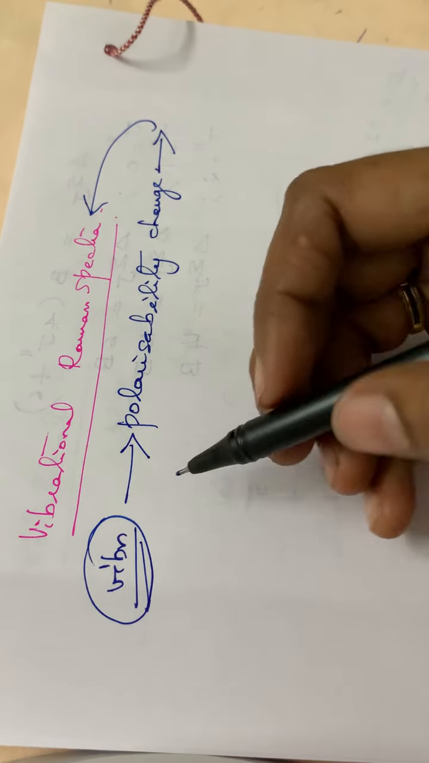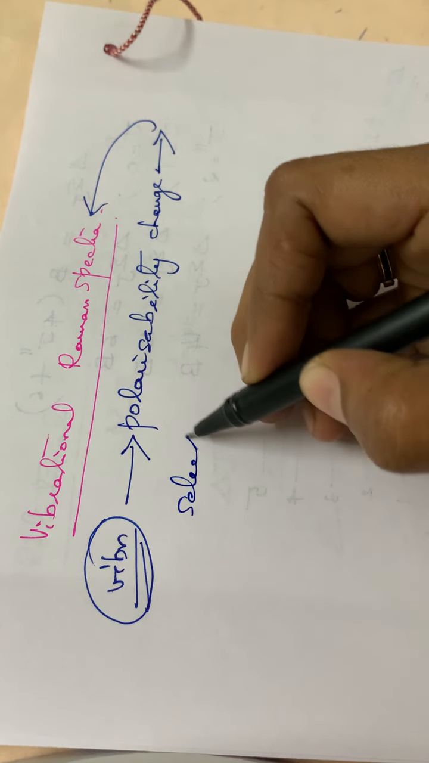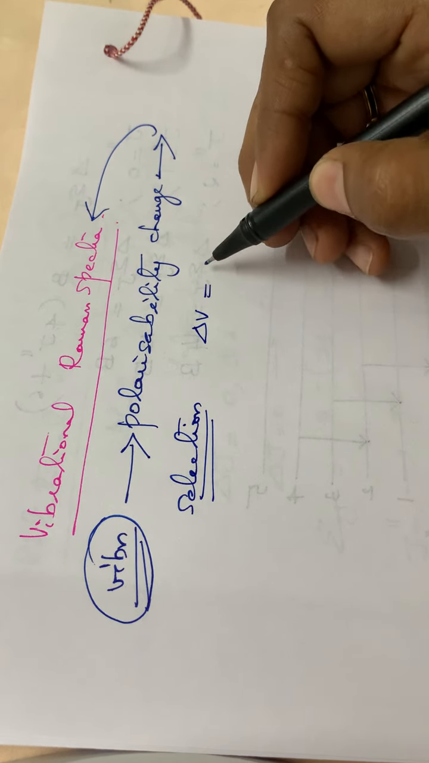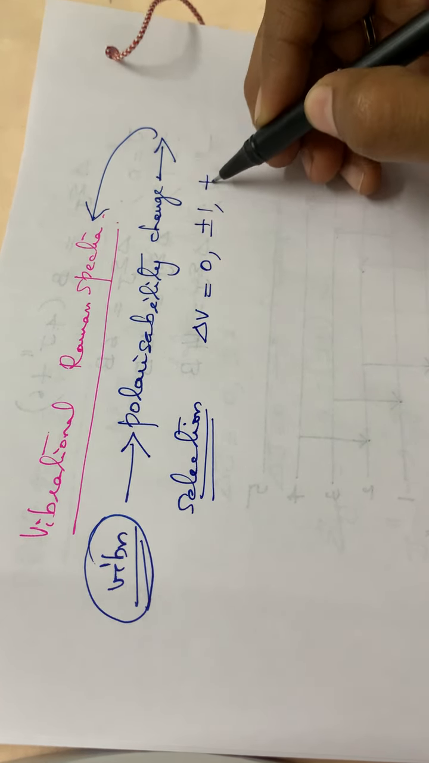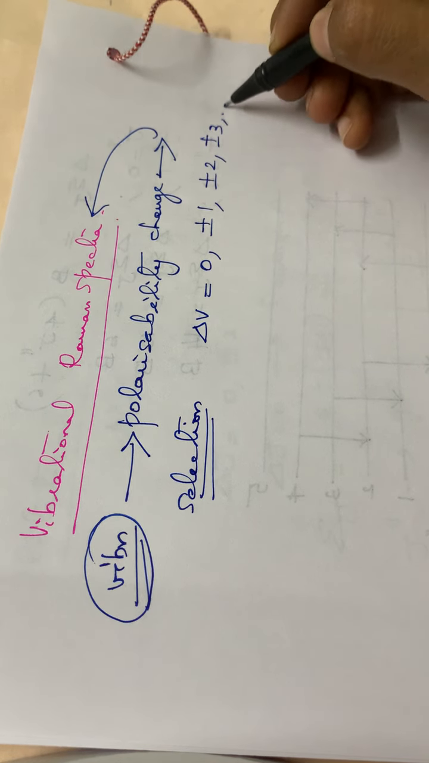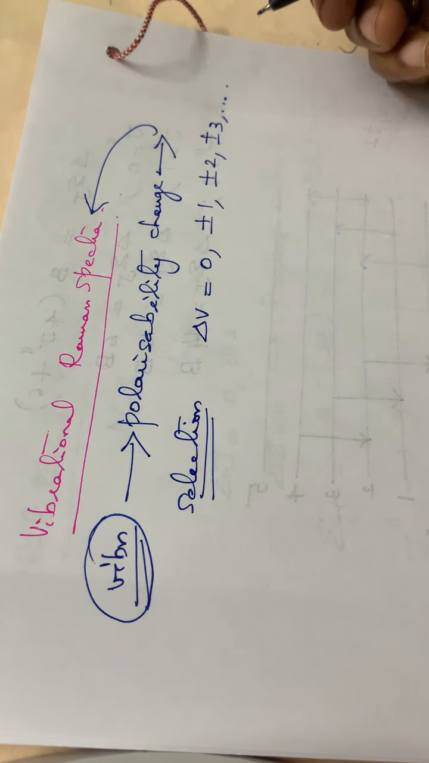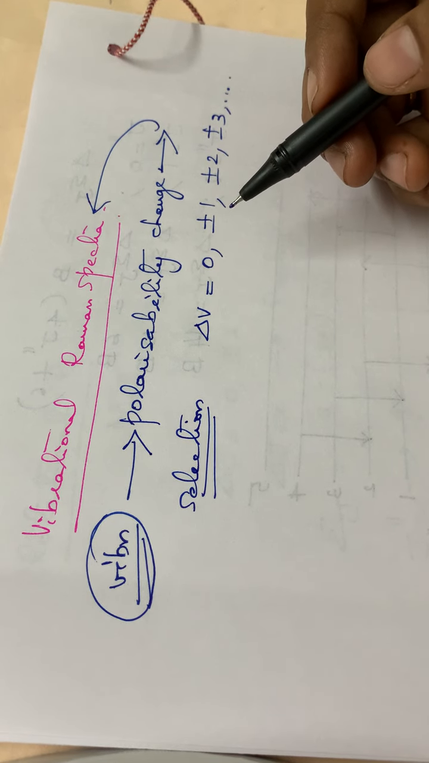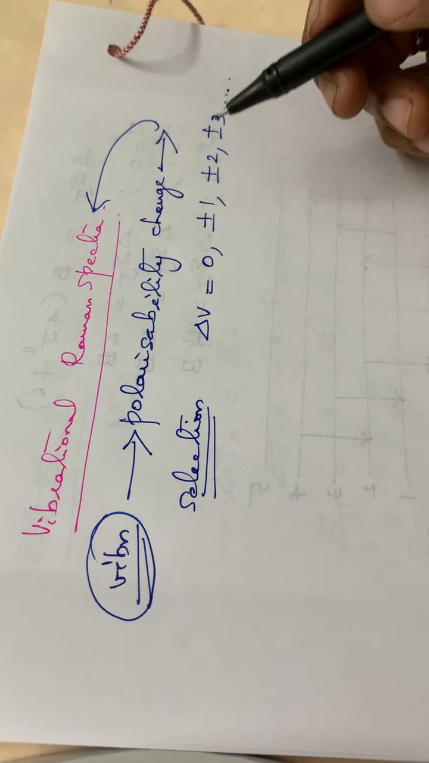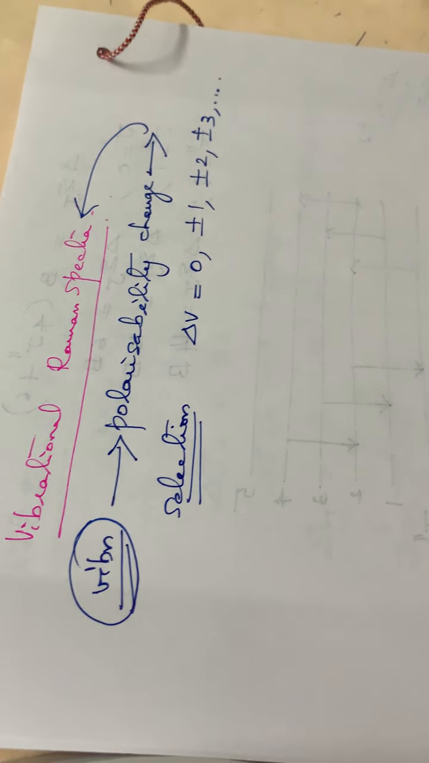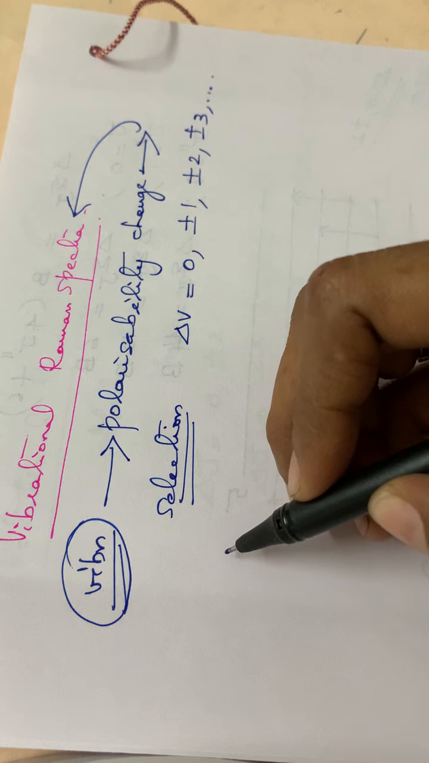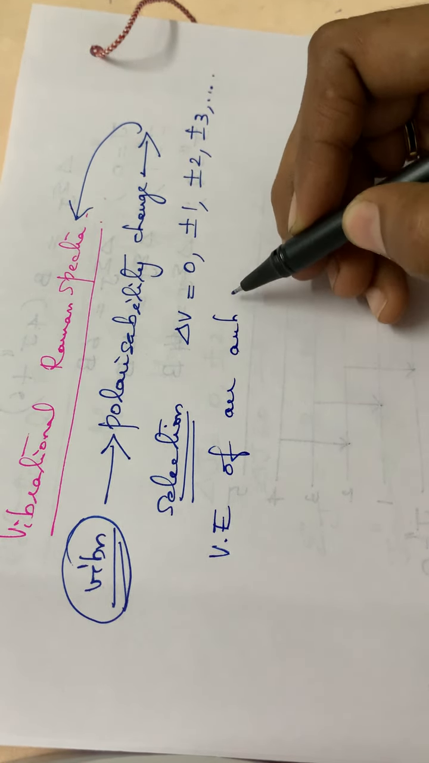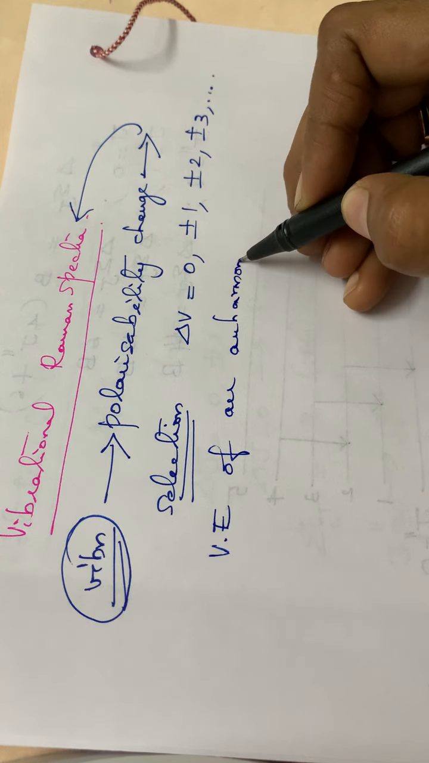Okay, and also coming to the selection rules, we can write it as delta v is equal to 0, plus or minus 1, plus or minus 2, plus or minus 3, etc. Just as in the vibrational spectrum, isn't it? In the vibrational spectrum, we have seen there are harmonic vibrations as well as anharmonic vibrations, and also you have studied the vibrational energy for an anharmonic oscillator, isn't it? I hope you are remembering all these.